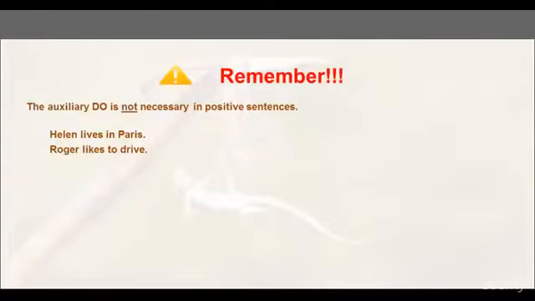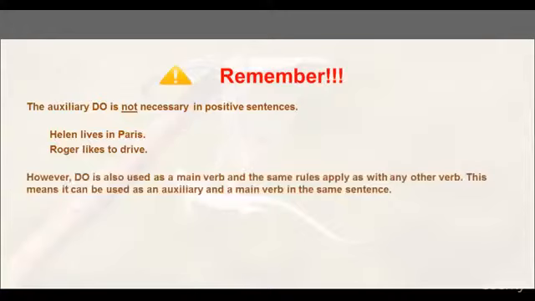So remember that the auxiliary verb do is not necessary in positive sentences. Helen lives in Paris. Roger likes to drive. However, do is also used as a main verb, and the same rules apply as with any other verb. This means it can be used as an auxiliary verb and a main verb in the same sentence.